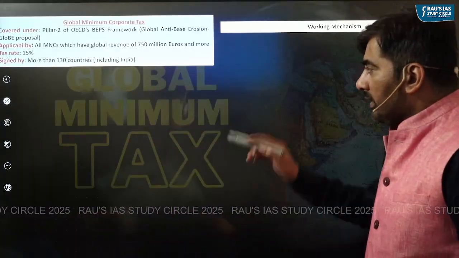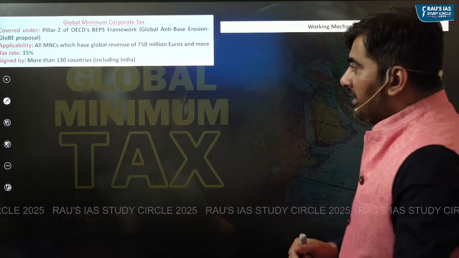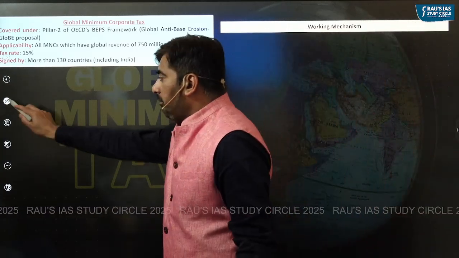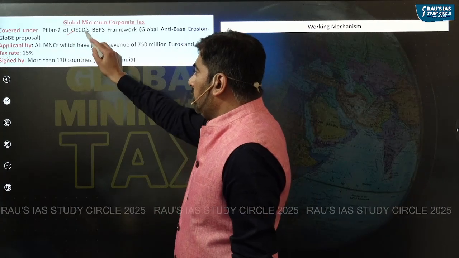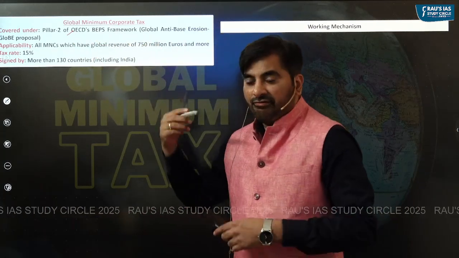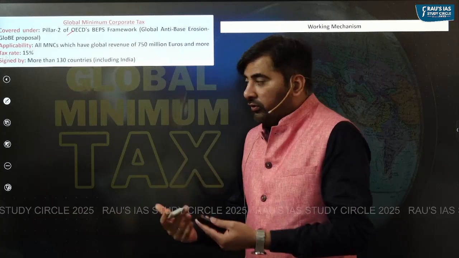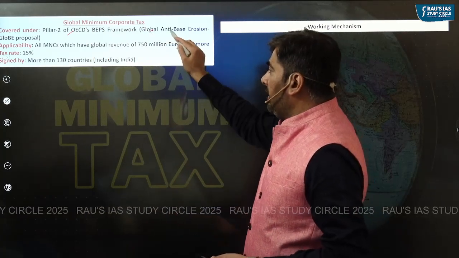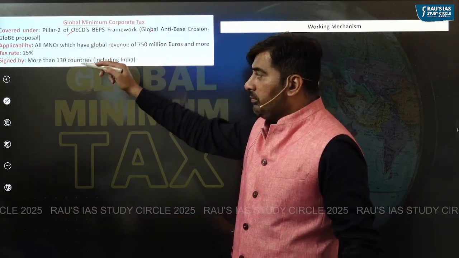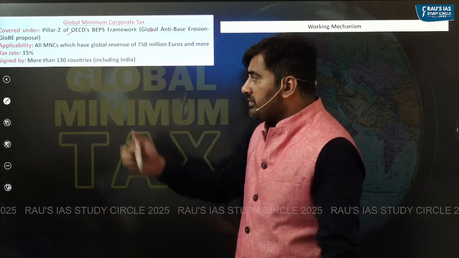So, global minimum corporate tax is covered under Pillar 2 of OECD BEPS framework, which is also referred to as Global Anti-Base Erosion Proposal or the GLOBE proposal.